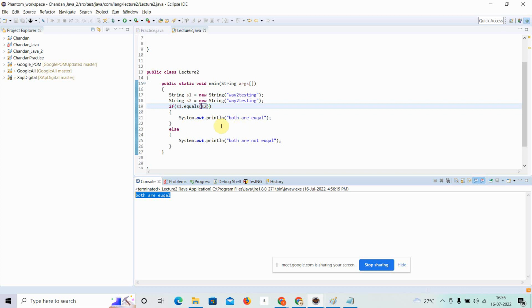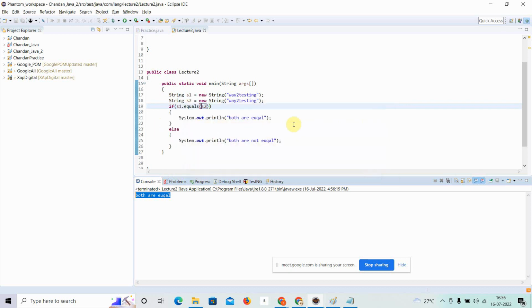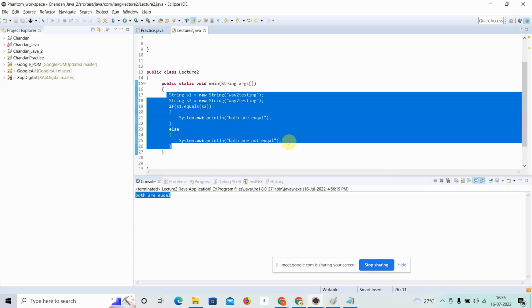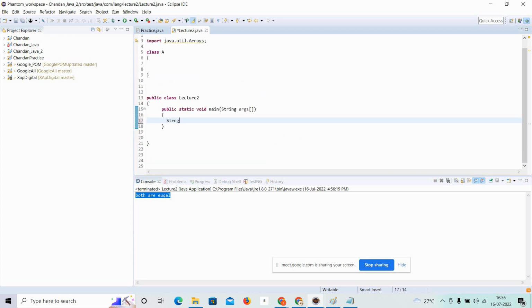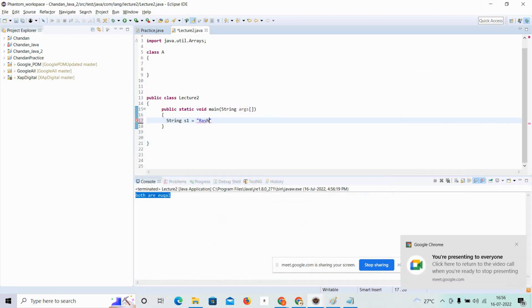If you are clear till now, then let me discuss some basic functions. String has some inbuilt methods. Suppose I am creating a string like this, string s1 is equal to, let me take a name, for example the name is Rasmi.